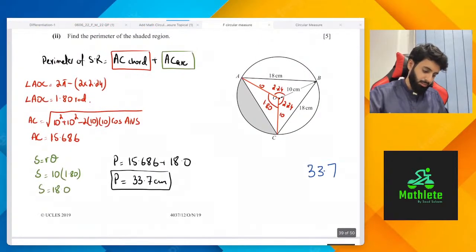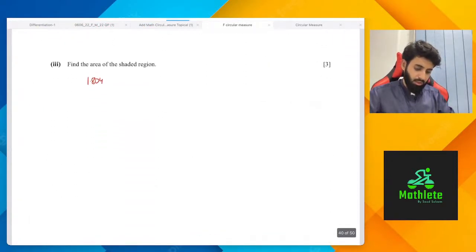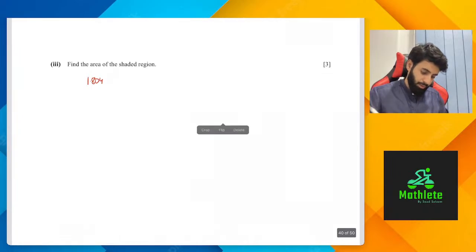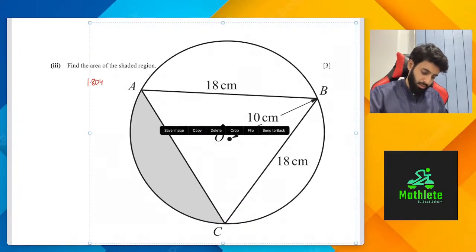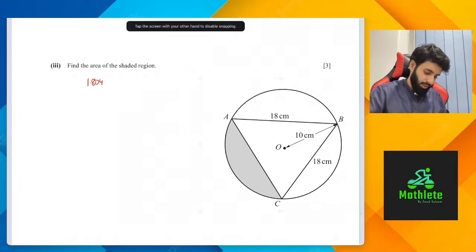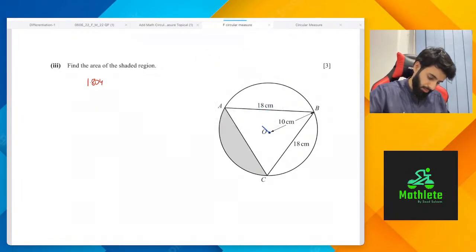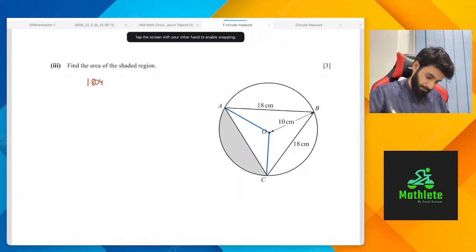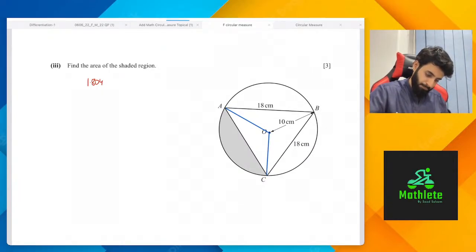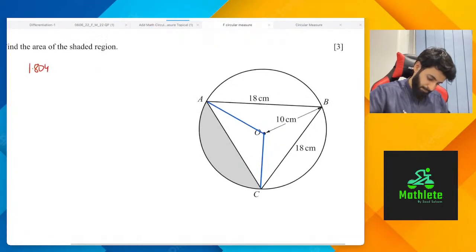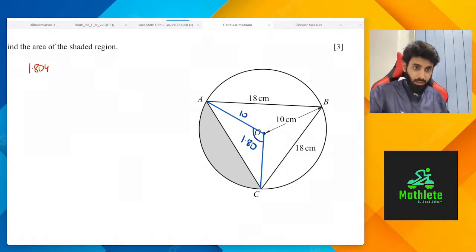So I thought the question was done, but apparently it's not. So we still have to find out the area of shaded region. Put some thought into it and tell me how will we find out the area of the shaded region, considering that we have nearly figured out everything of the triangle. While I'm redrawing the whole thing, I want you to tell me how to find out the area of shaded region. Yep, that's correct. Area of sector and area of triangle.